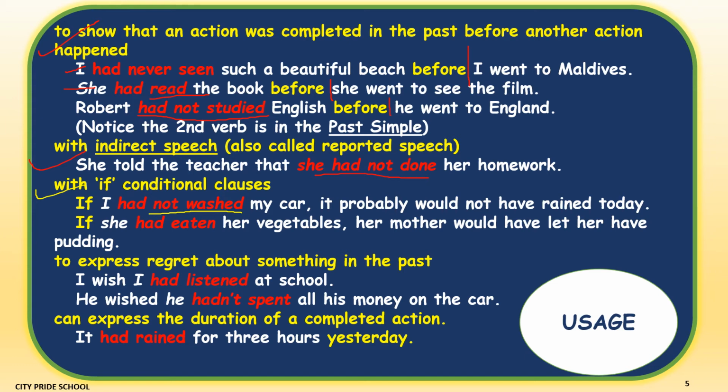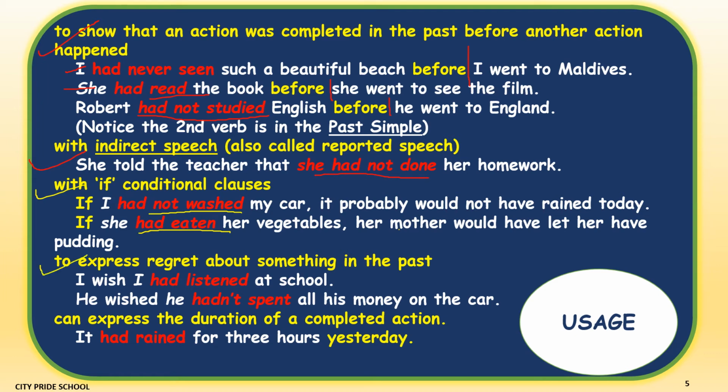If she had eaten her vegetables, her mother would have let her have her pudding. So, if this condition would have been satisfied, which condition? Eating her vegetables. Then the second action also would have taken place. That means her mother would have allowed her to eat pudding.